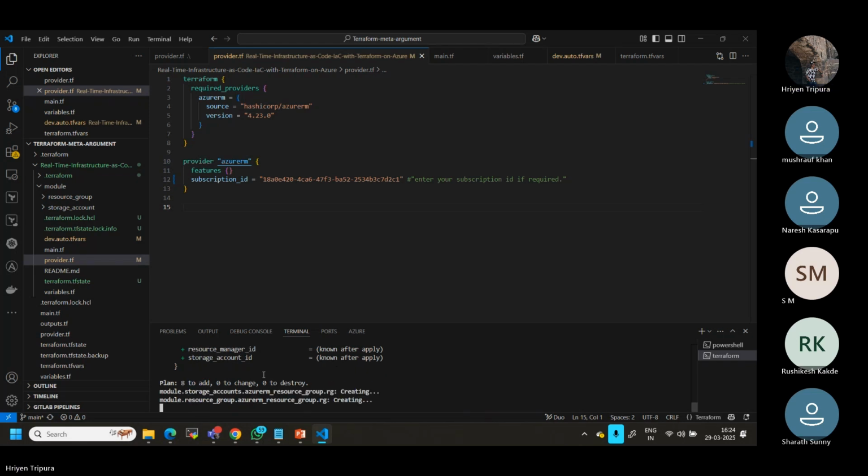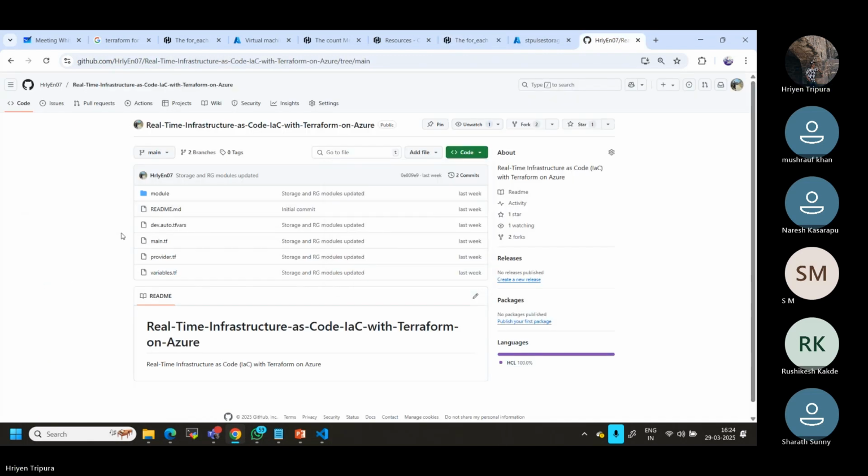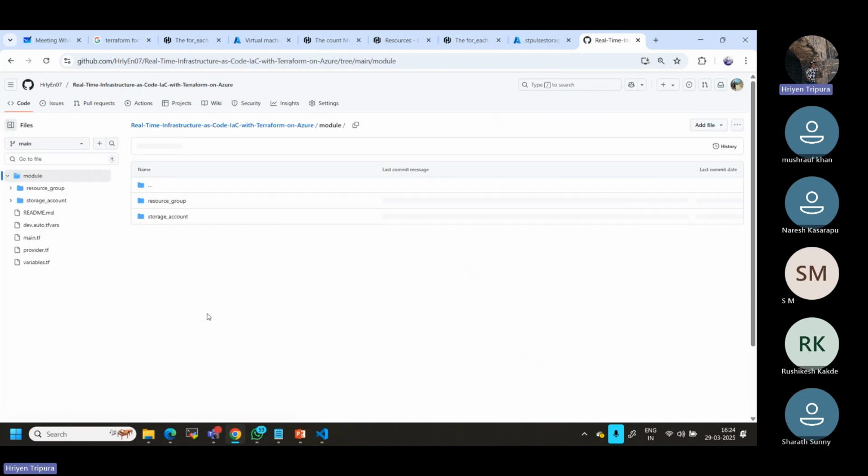First thing, let's wait, because if you go to the module, let's go here. Here we have modules. Under modules, I have two modules. One is the resource group module. Second is the storage account module. This resource group is a separate resource, so one resource is going to be created.